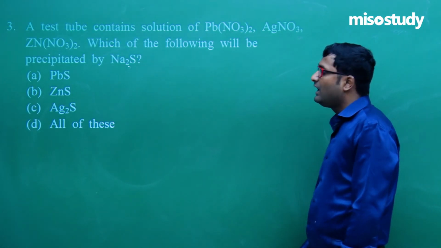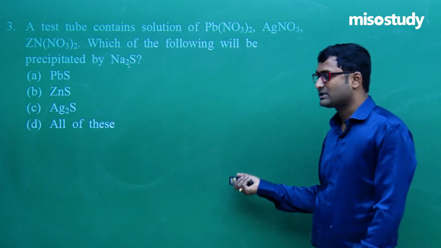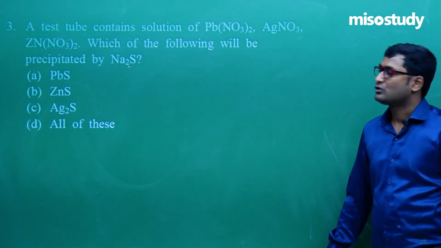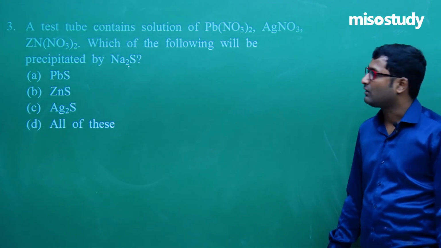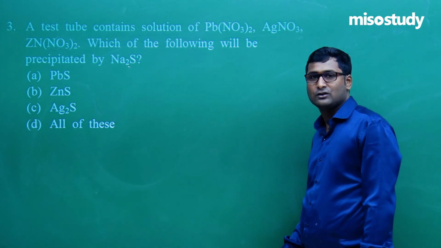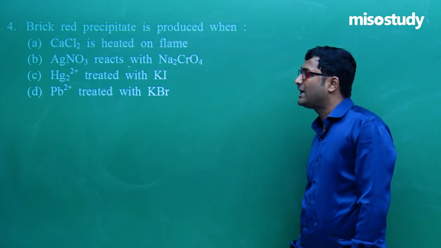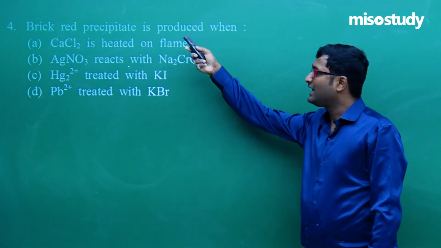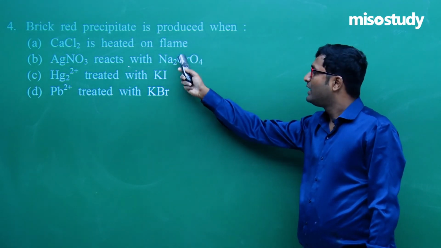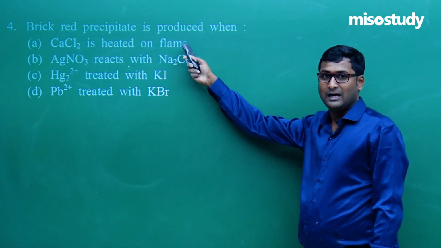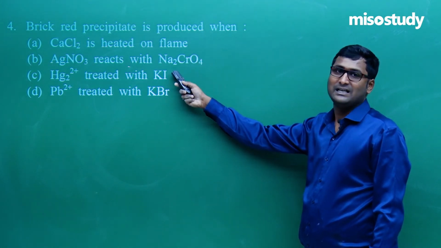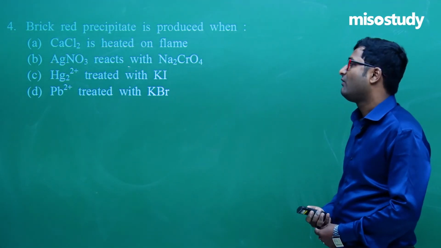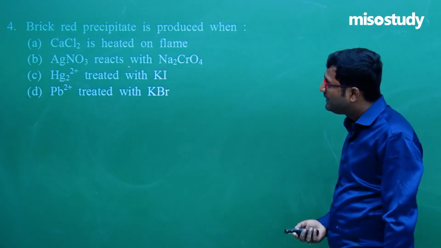For question number 3, as we all know, Na2S completely dissociates and combines to form PbS, Ag2S, ZnS. So all of these form, and D is the correct option. Now for question number 4, brick red precipitate. As I told you, this is one of the best questions. Do not confuse with that. Here the question is brick red PPT. In both cases there is a brick red color, but the PPT we are talking about is AgNO3 reacting with Na2SO4. In this case they form brick red PPT. So B is the correct option.